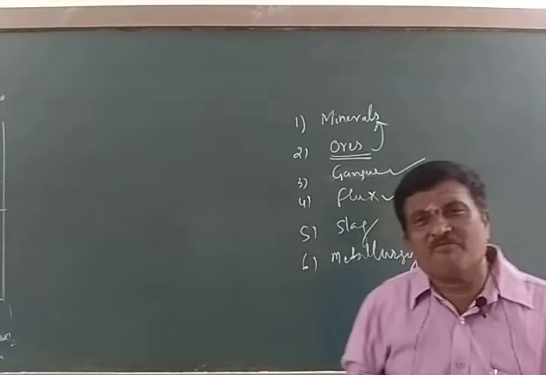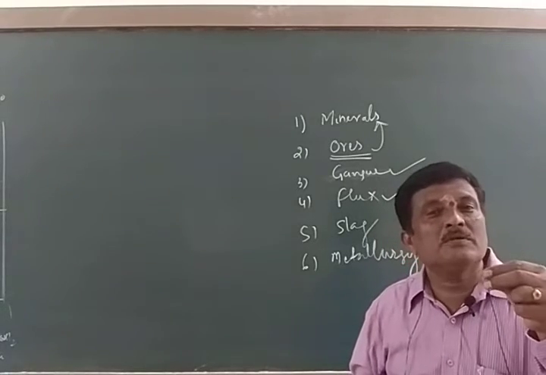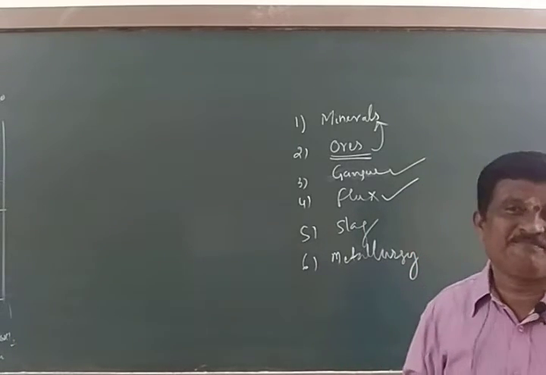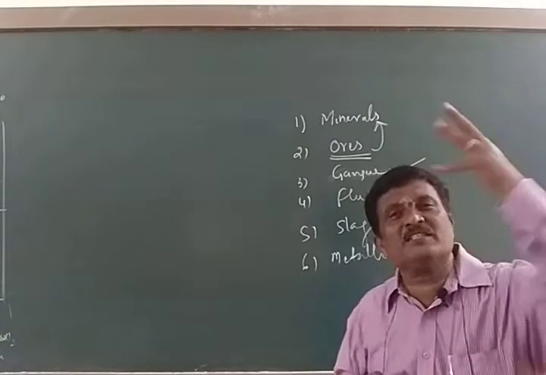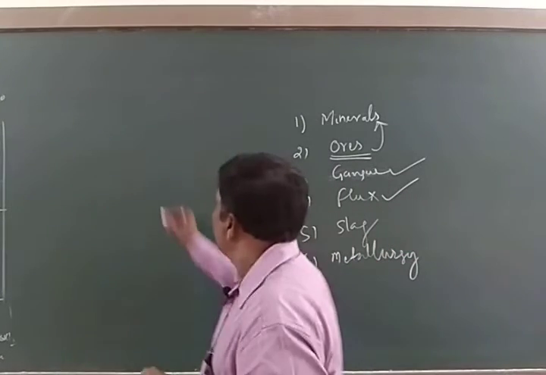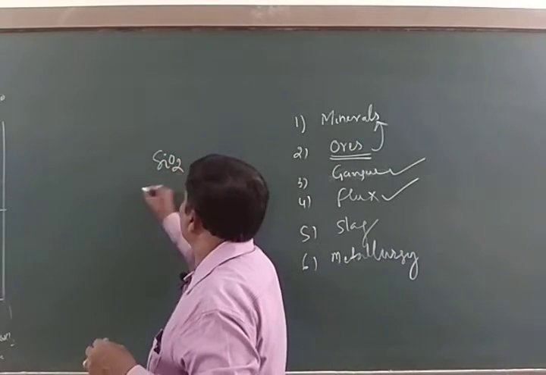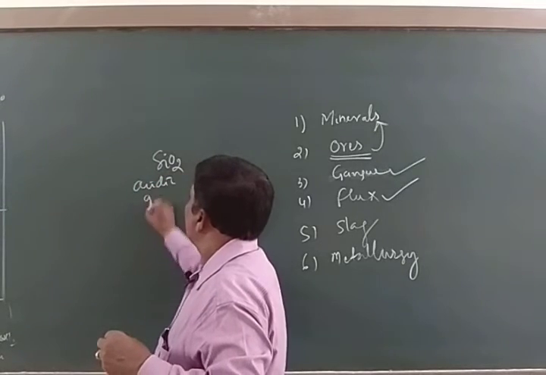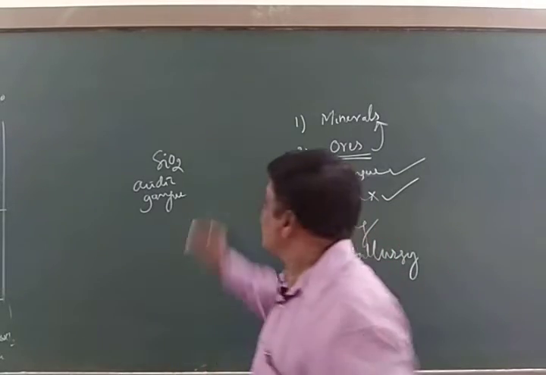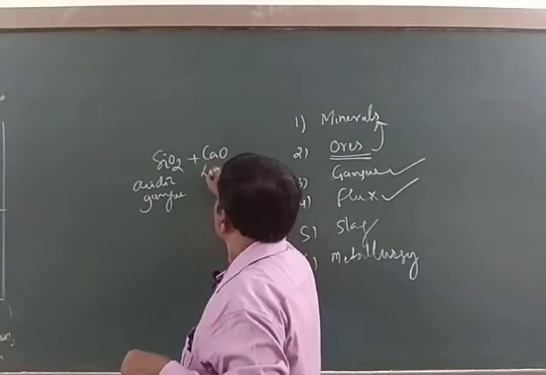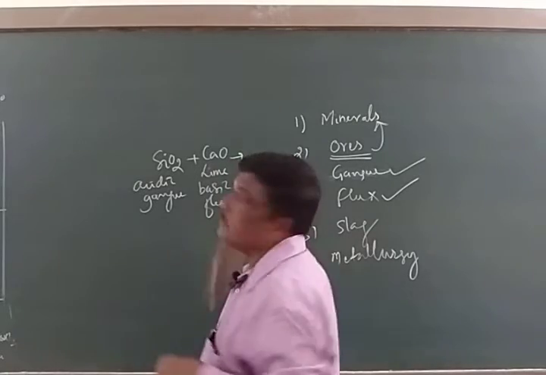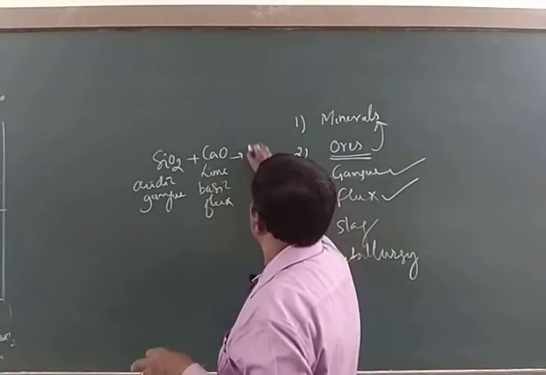So what is a flux? Flux is a chemical substance which is required to remove the gangue in the form of slag. So depending upon the gangue, you have to select the flux. For example, if ore contains acidic gangue, then you have to use a basic flux like lime. Then it forms a slag of calcium silicate.